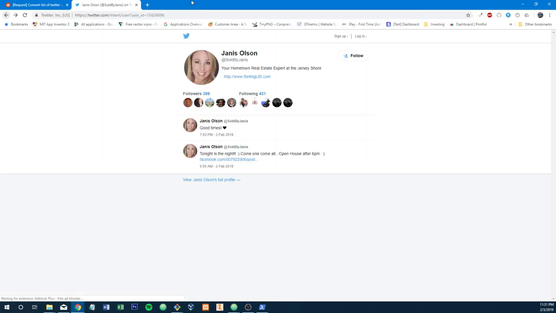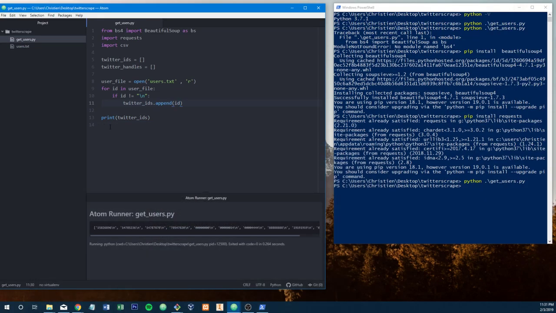Now we got a 400, which isn't even a 404. So it's just an error parsing the request. So what we need to do is some magic on this ID before we append it. Actually, there's a really easy way of doing that in Python. It's just strip. And we're going to be stripping any \n character in the ID. And now, if we print the twitter_ids, you should notice that they're all just strings, but they're all just digits inside the string. So that's cool. All right.